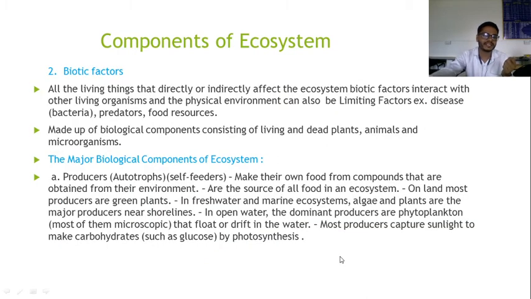Then the next point here, biotic factors. What are biotic factors? The biotic factors mean all living things that directly or indirectly affect the ecosystem. Biotic factors interact with other living organisms and the physical environment, and can also be limiting factors. For example, disease like bacteria, predators, and food resources.